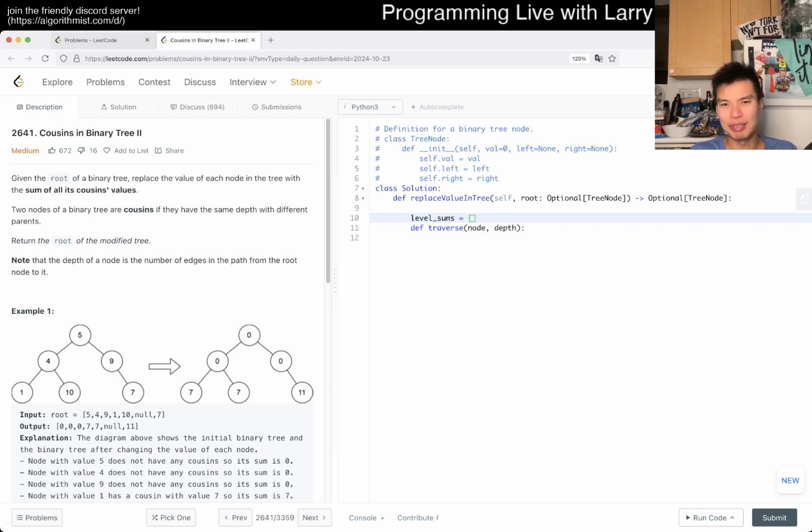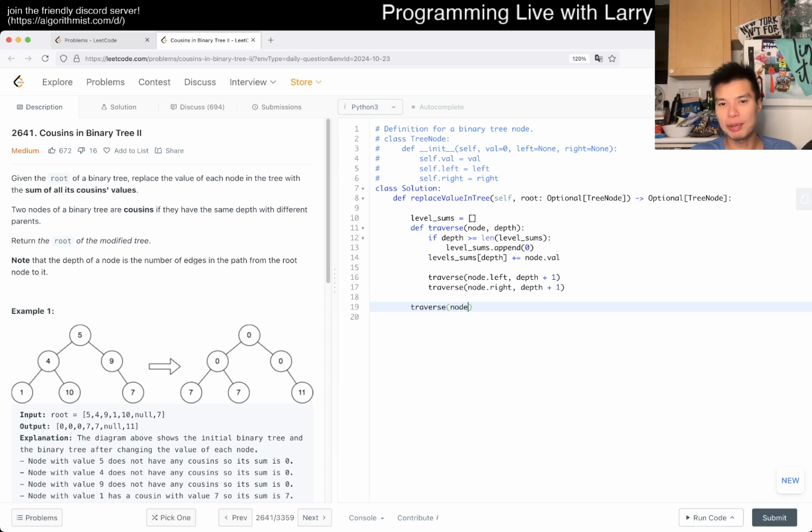I think I actually did it with an array, and then I can do something like: if depth is greater than or equal to the length of level sums, then that means we want to append a 0 to it, and then now we just do level sums of depth, we add it to node.value, right? And of course we do it through traverse node.left, depth plus 1, traverse node.right, depth plus 1, right?